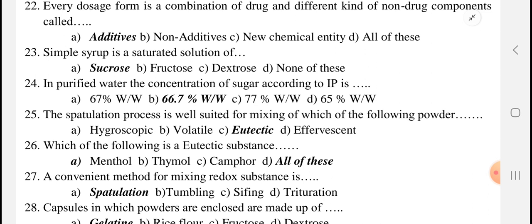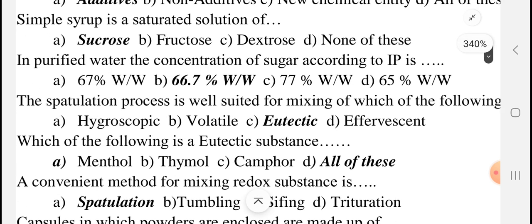Now see simple syrup. It's a very simple question, much easier. This question was already asked in a previous examination. Simple syrup is a saturated solution of what? Of course, sucrose. There are many options: fructose, dextrose, none of these. The correct answer is sucrose, because simple syrup is a saturated solution of sucrose.